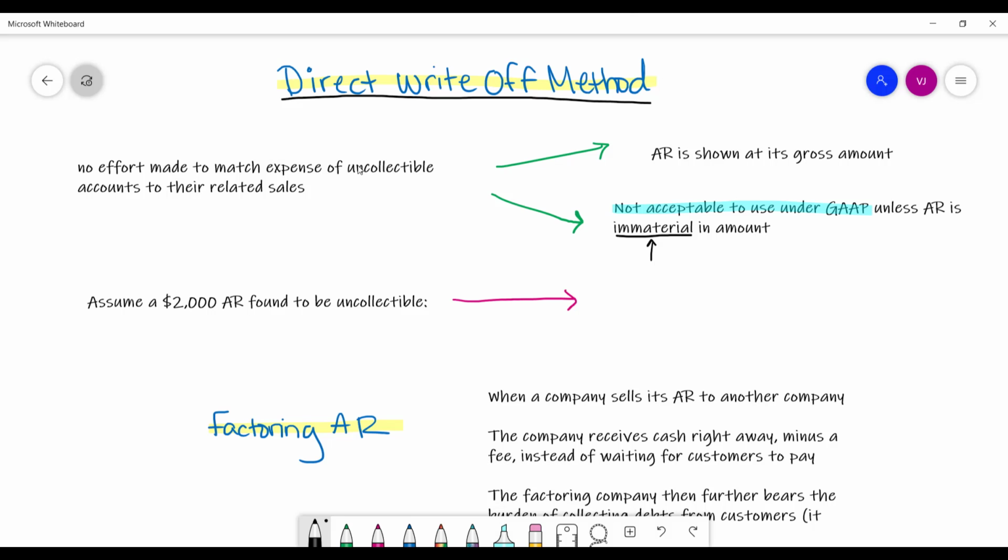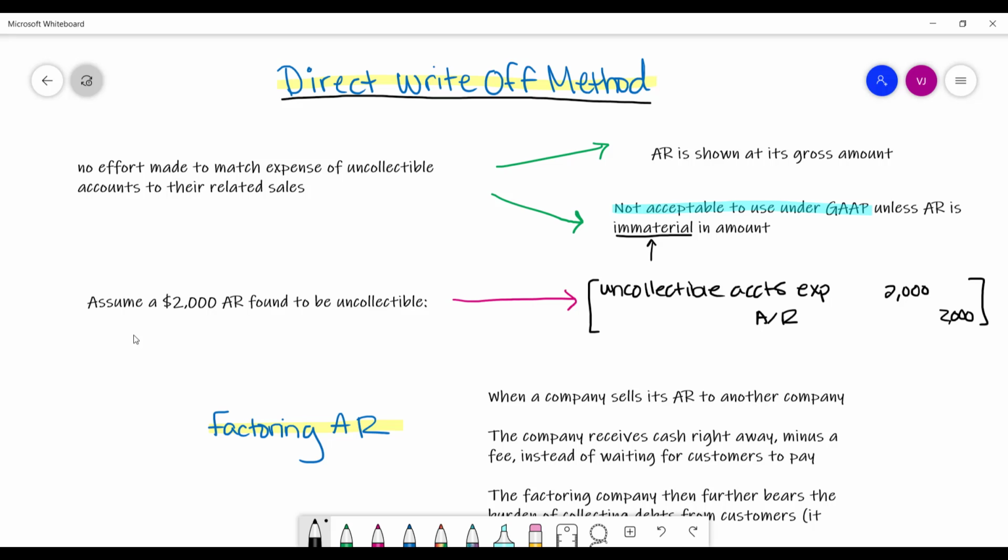So what would that look like under the direct write-off method? Let's assume you determine that there's a specific accounts receivable of $2,000 that is uncollectible. Well, there's no allowance for doubtful accounts involved. Instead, here you would just debit your uncollectible accounts expense for $2,000, and you will write off that accounts receivable right away by crediting that accounts receivable. Okay, so we're not pulling from any allowance for doubtful accounts balance at all.